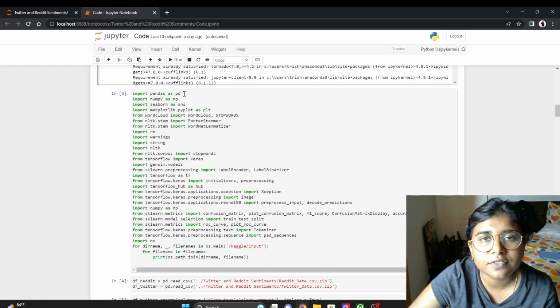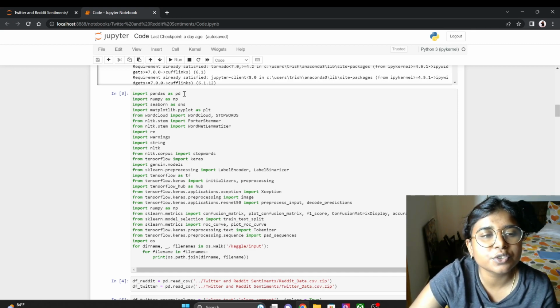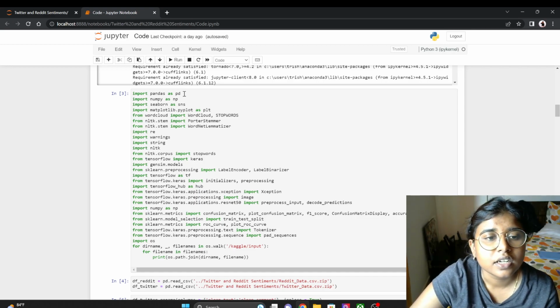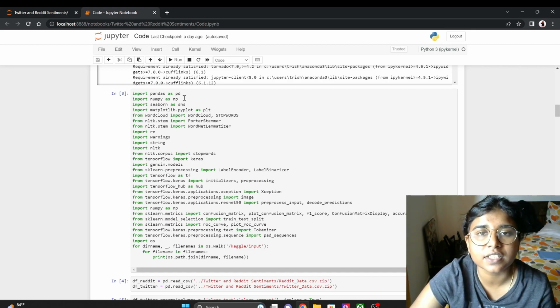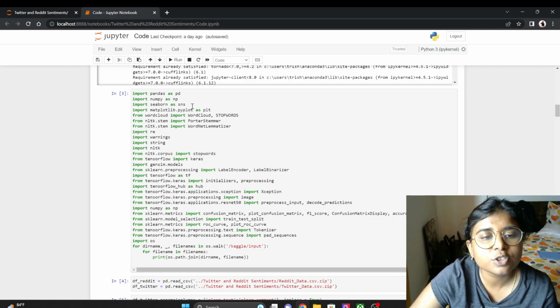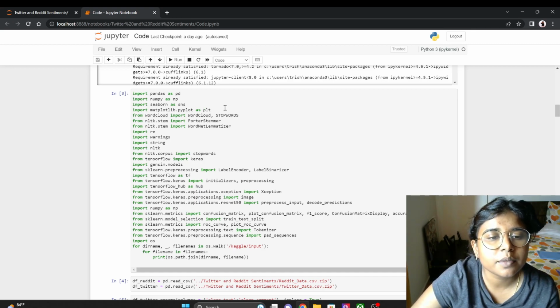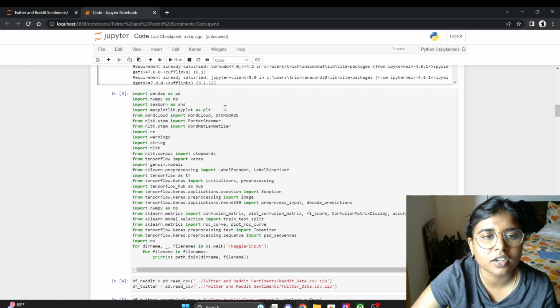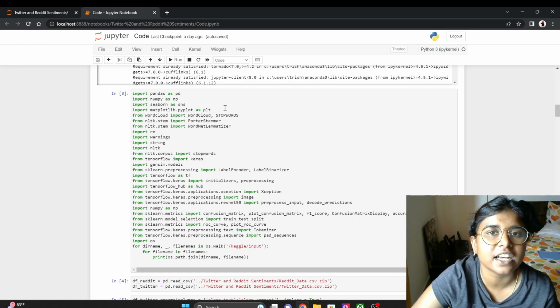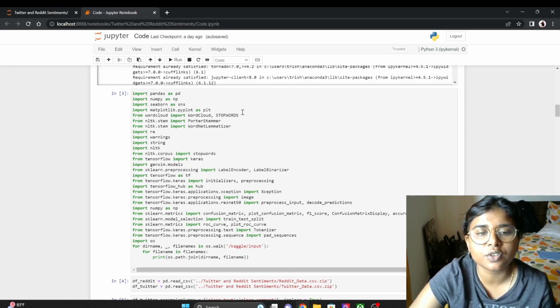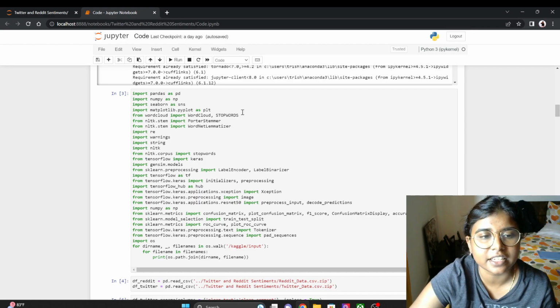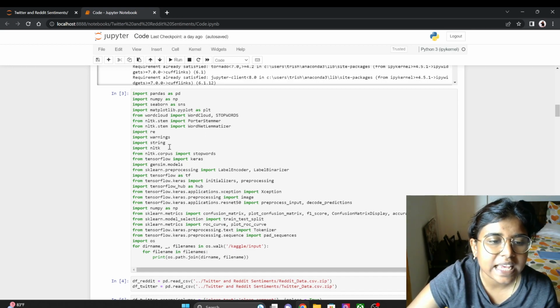Pandas is a major asset for data science. It allows us to clean the data, analyze the data and manipulate the data however we want. NumPy is basically used for performing mathematical functions on arrays. Seaborn allows us to plot graphs much more easily on top of matplotlib itself. Matplotlib.pyplot is basically used to plot basic graphs, histograms, pie charts, and bar graphs. Wordcloud is used to make clouds of words together. It's basically a diagram.